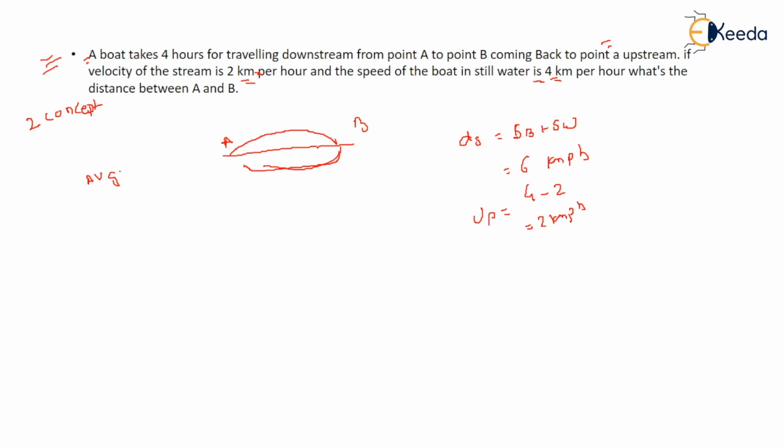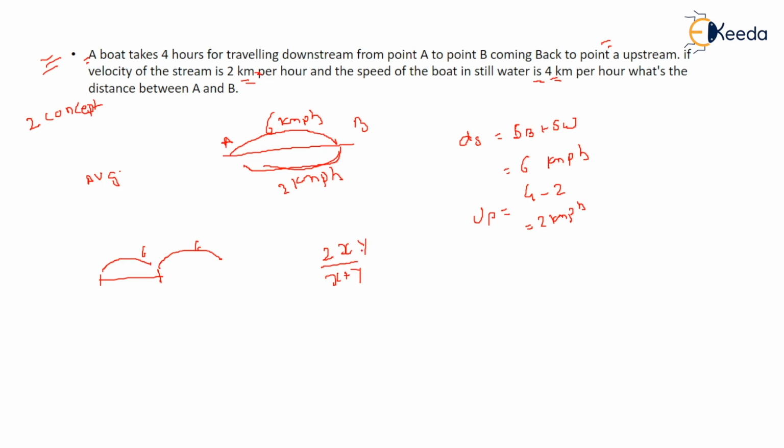So you have two different speeds. When he is going at a speed of 6 km per hour, when he is coming back at a speed of 2 km per hour. I told you when a person travels half distance with some speed and half distance with some other speed, you have the formula of average speed, 2xy upon x plus y, right?